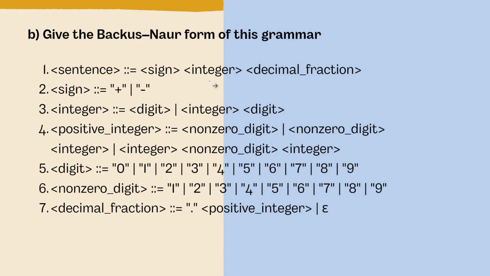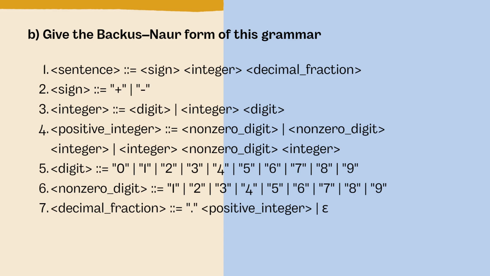So for this question, our Backus-Naur form can be given as: sentence is a symbol, then we have symbol given as expression: sign, integer and decimal fraction. First we have sign. This rule defines the possible signs, either plus or minus. Then we have digit string, this rule allows building a string of digits including leading zeros, using recursion.